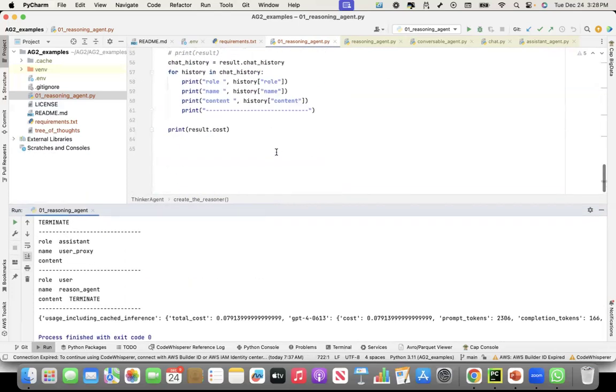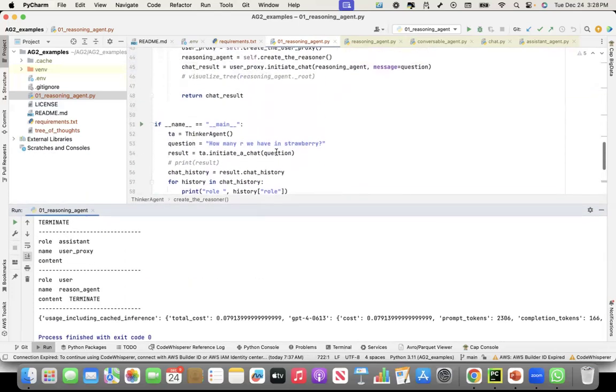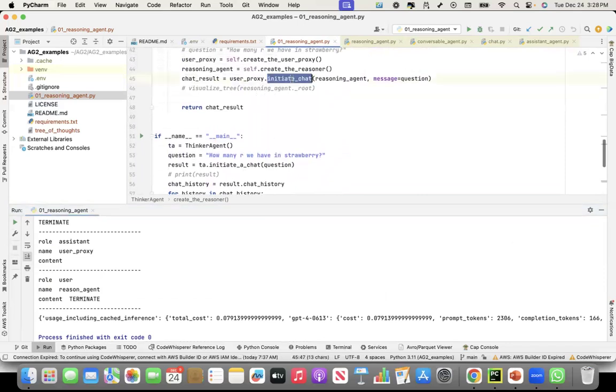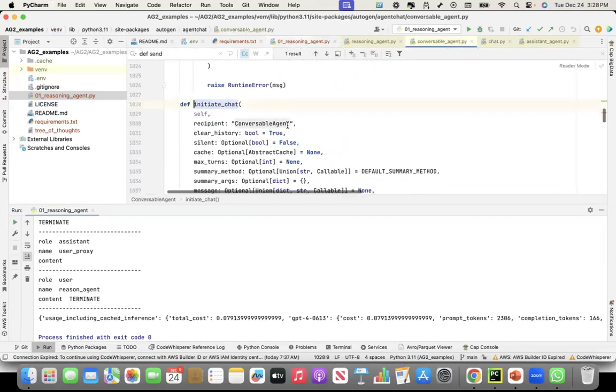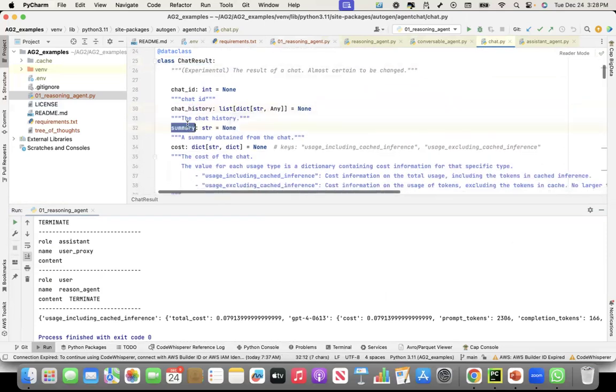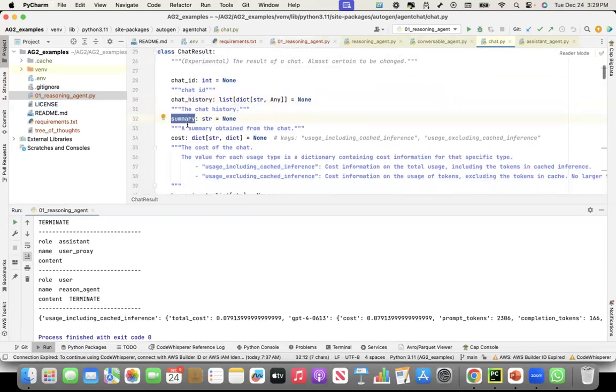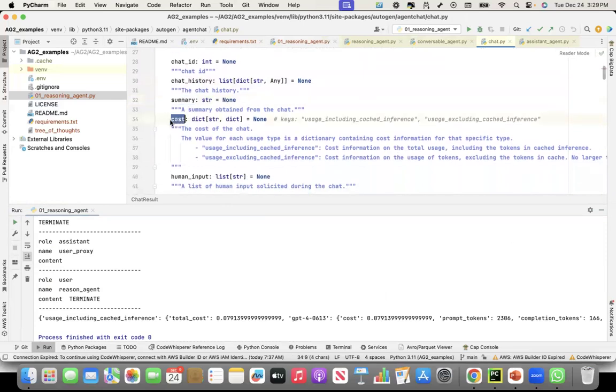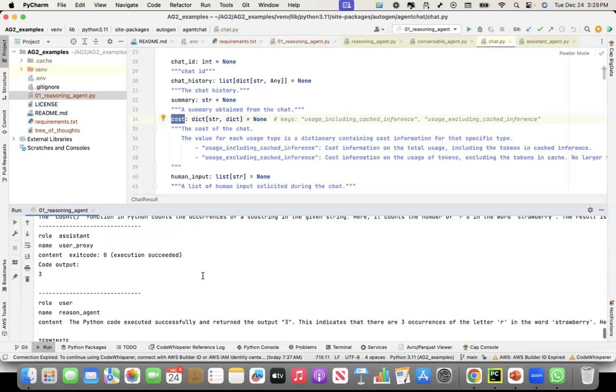In this program, what I did is I returned the chat result from the initiate chat. The chat result is nothing but the chat history, the summary, which is blank in this case, and the cost of this particular reasoning.